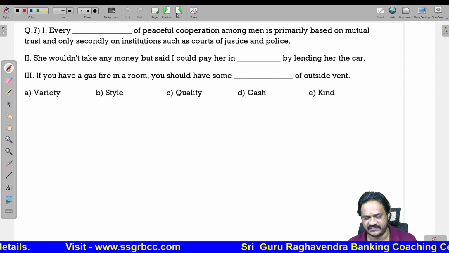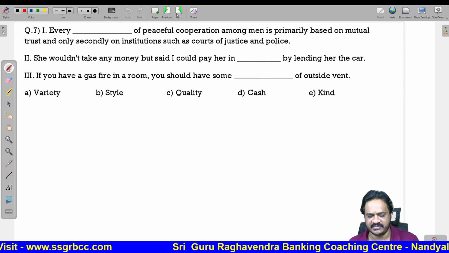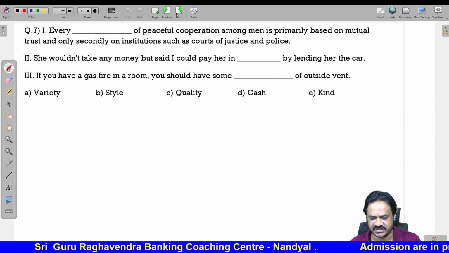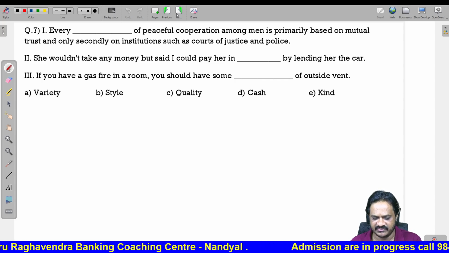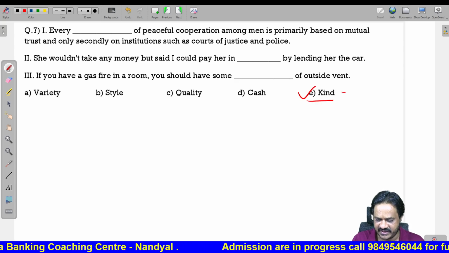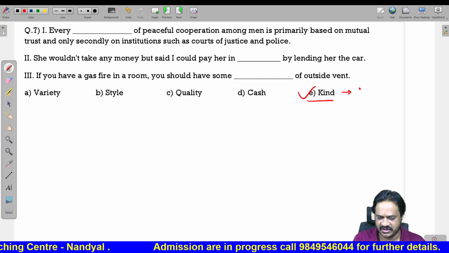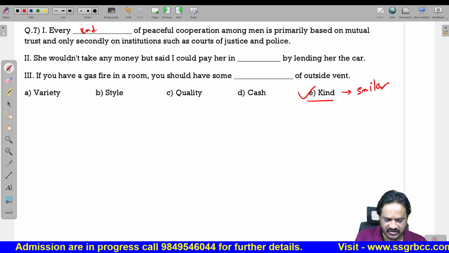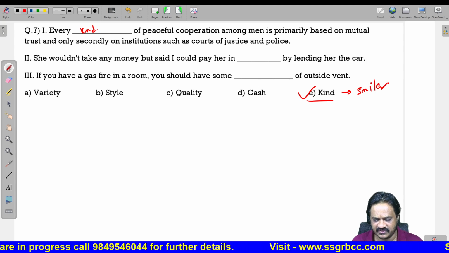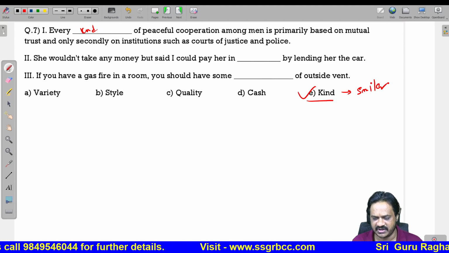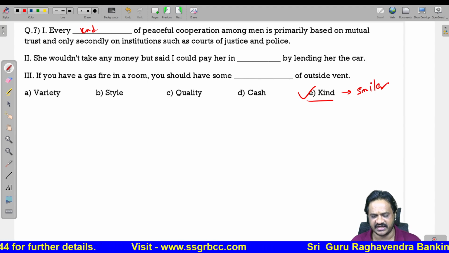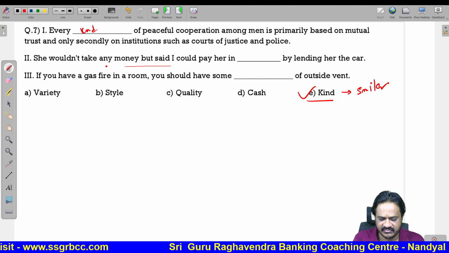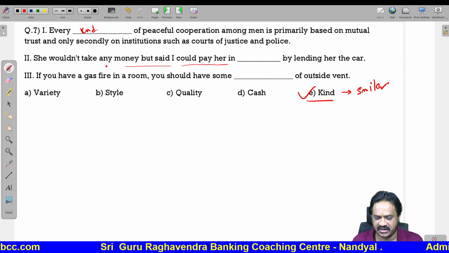Every dash of peaceful cooperation among men is primarily based on mutual trust and only secondly on institutions such as courts of justice and police. Every kind means every aspect. So we are talking about similarity. Here kind means similar. Every kind of peaceful cooperation among men is primarily based on mutual trust and only secondly on institutions such as courts of justice and police. She would not take any money, but I could pay her in kind.